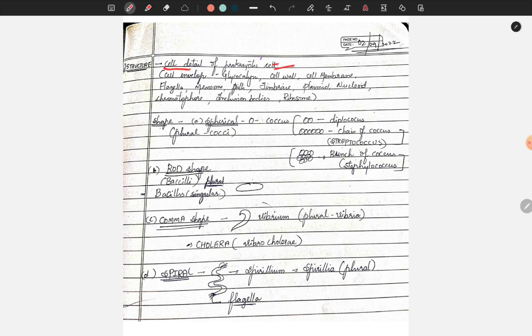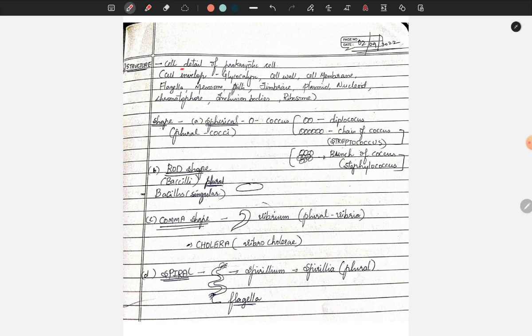As we commonly know, a normal cell contains a cell envelope, glycocalyx, cell wall, cell membrane, flagella, mesosome, pili, fimbriae, plasmid, nucleus, chromatophore, inclusion bodies, and ribosome. These are all the cell organelles present in monerans. Don't worry, guys, I'll completely explain all these structures in the cell organelles chapter. It is going to come soon.